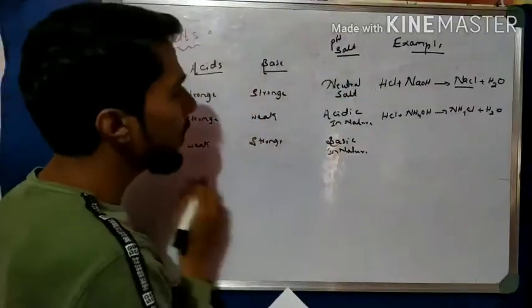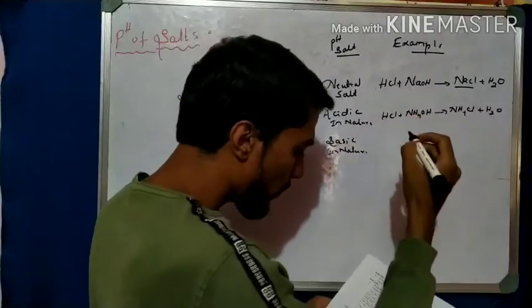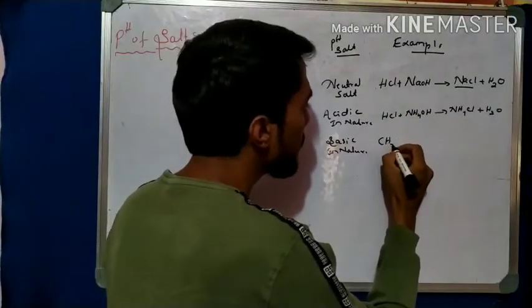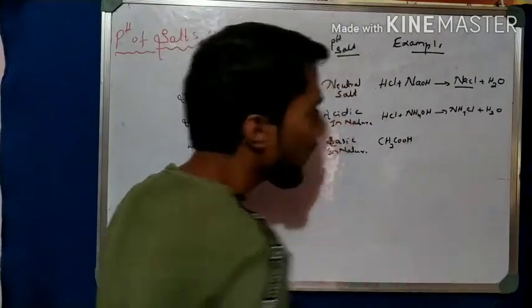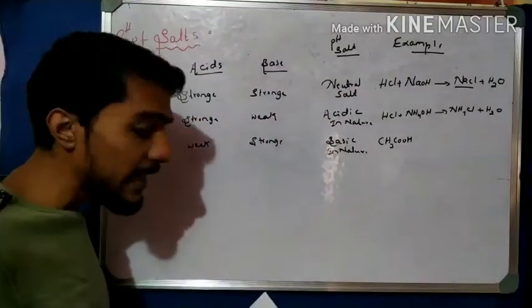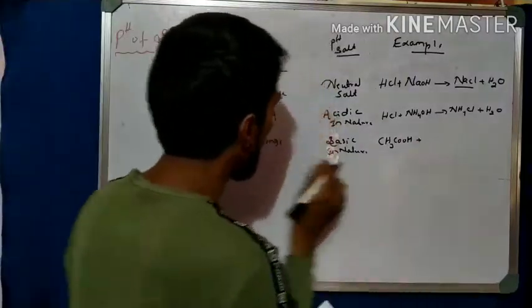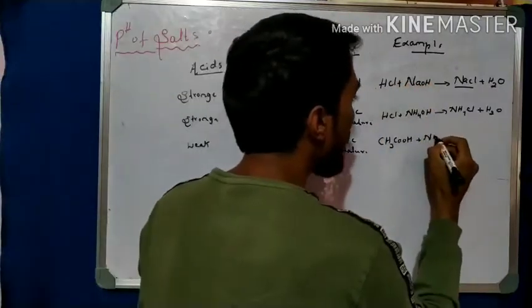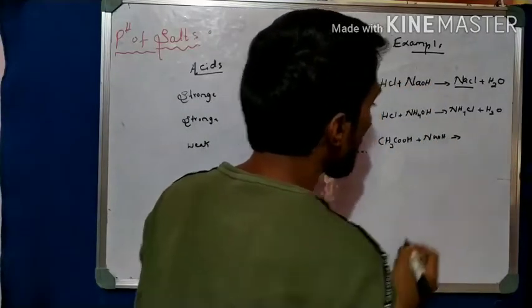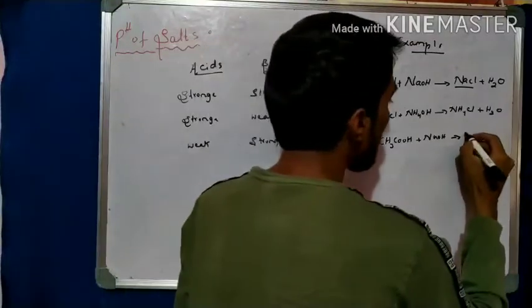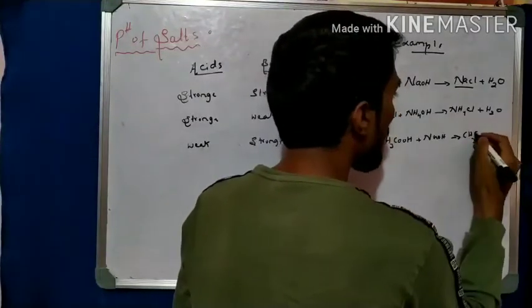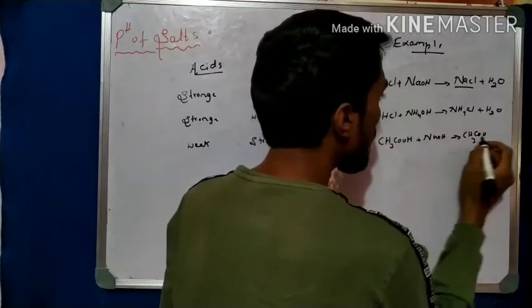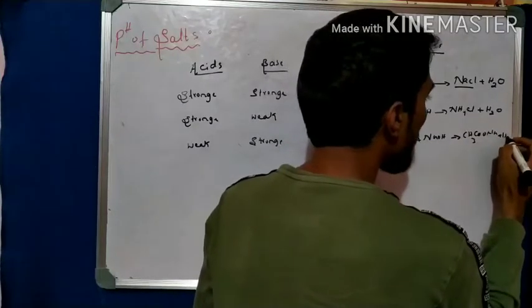For example, I take a weak acid. You know about the weak acid from the last class: CH3COOH, acetic acid, plus a strong base, NaOH. So what is the answer here? CH3COO, and the H forms H2O, with Na plus H2O.